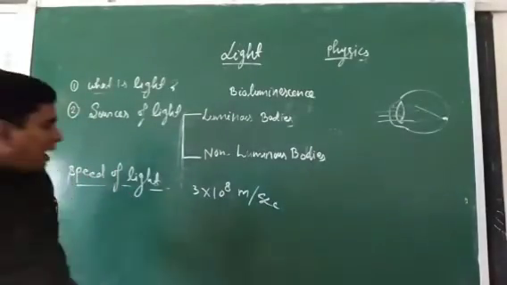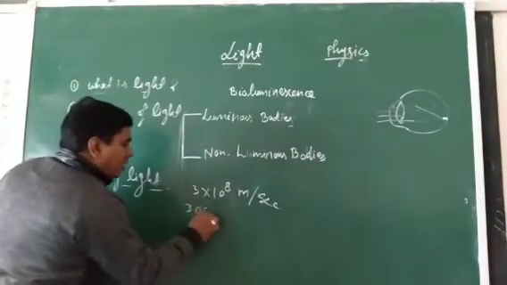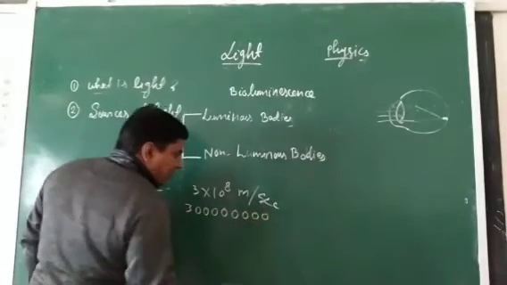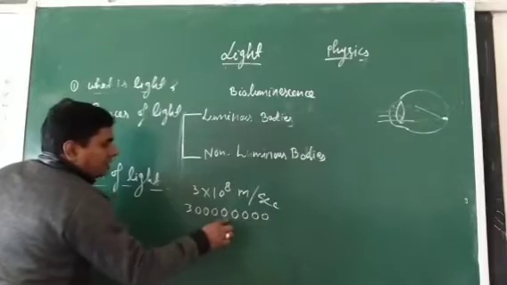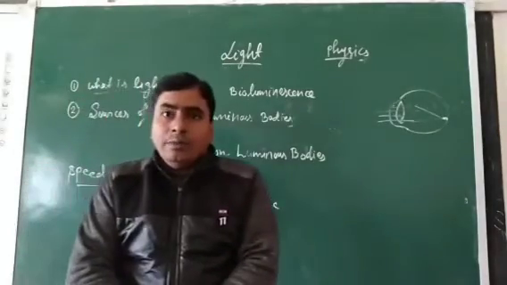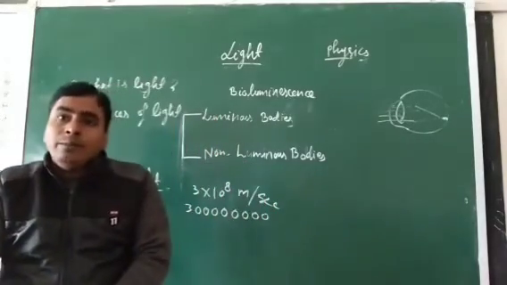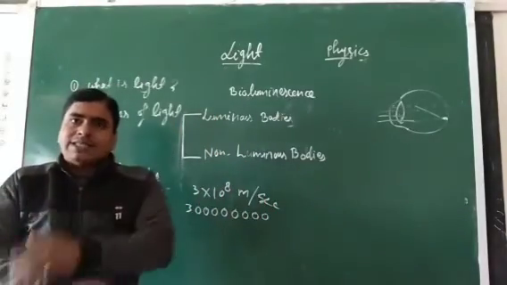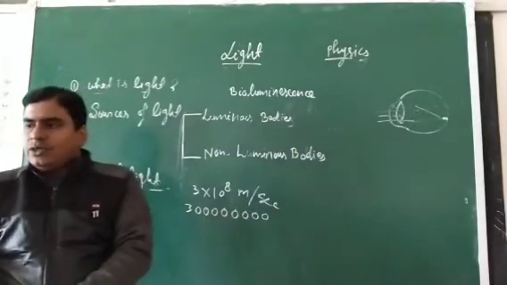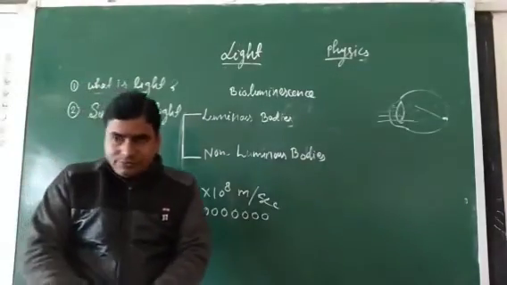It means you can write this 3, then 1, 2, 3, 4, 5, 6, 7, 8 zeros. Ones, tens, hundred, thousand, 10,000, lakh, 10 lakh, crore, 10 crore. So, 30 crore meter in 1 second. This is the speed of light. Okay, students, clear?